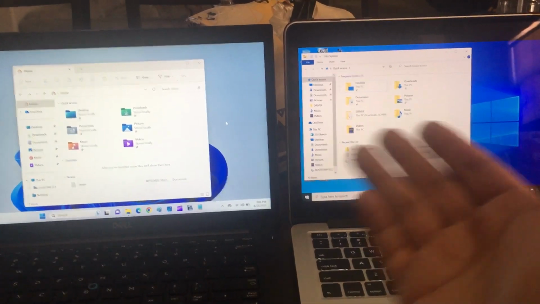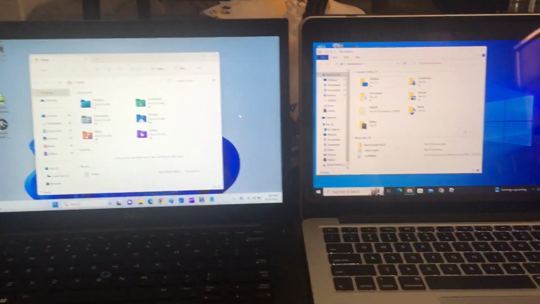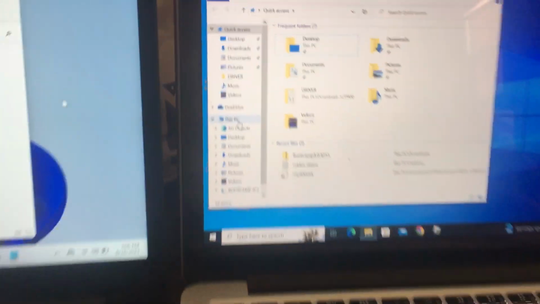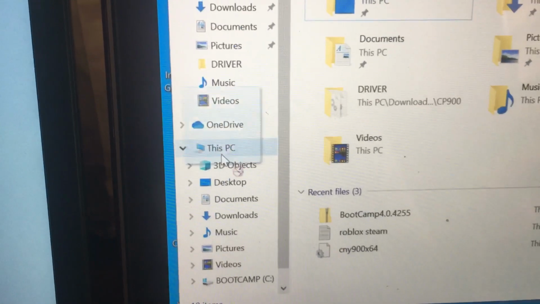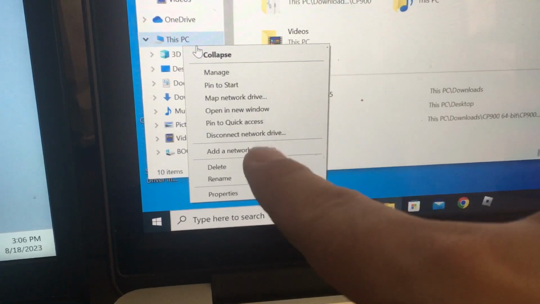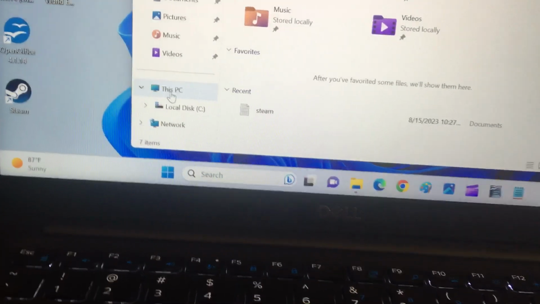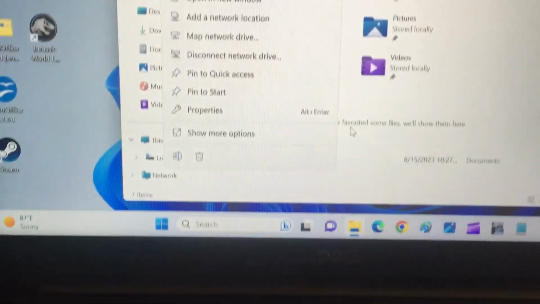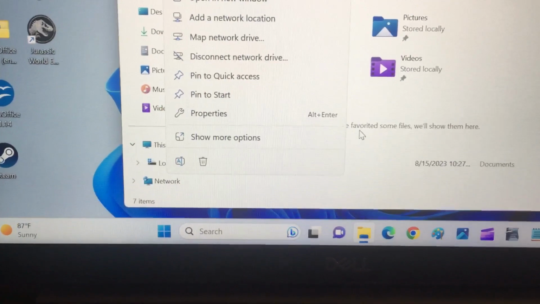Windows 10, Windows 11. One big change you'll see is when you right click on things. Here I'm right clicking on this PC. In Windows 10 you have all these options. In Windows 11, when I right click, some options appear to be sort of missing.